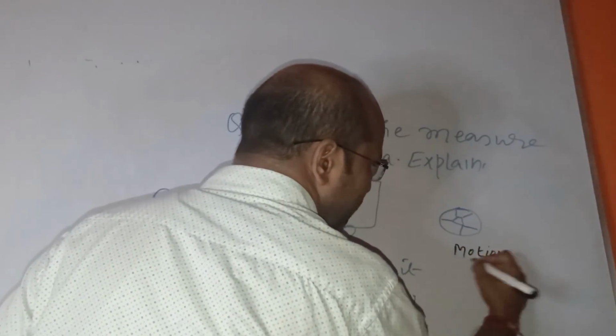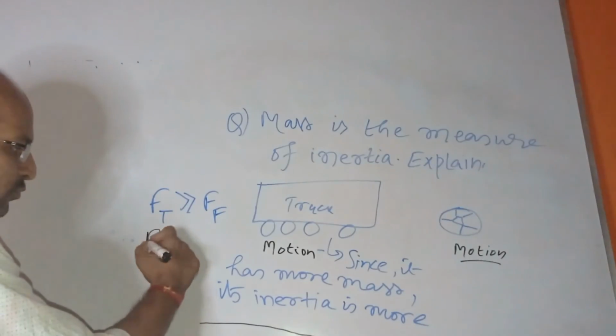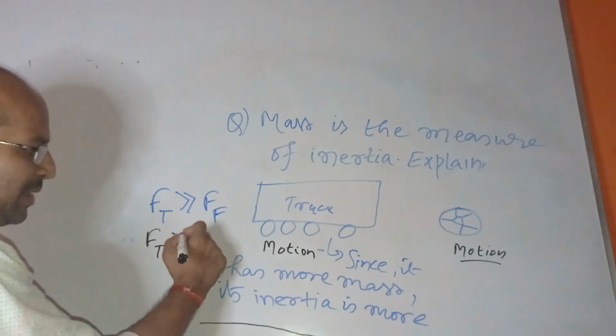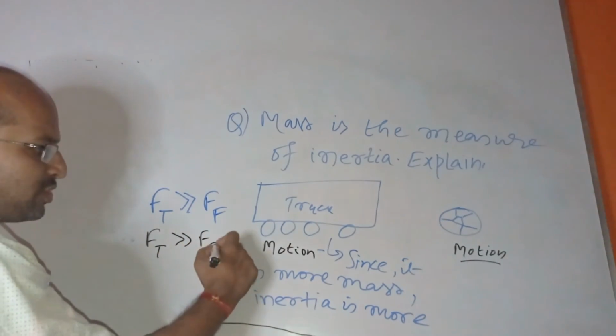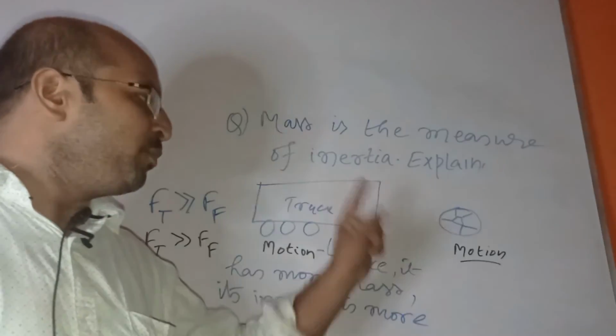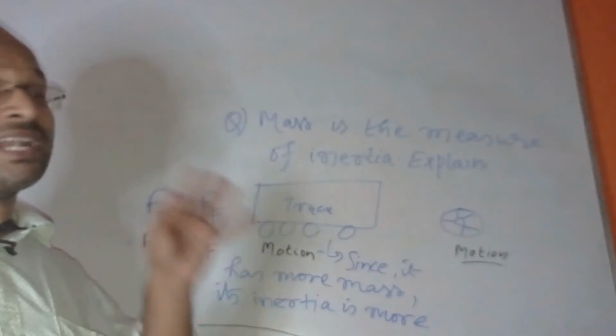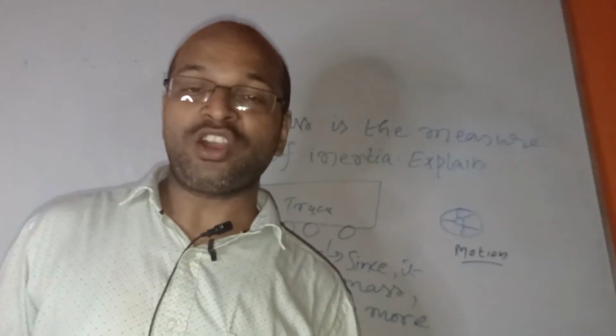Now what will happen? In which case less force will be applied? Force in case of truck again will be applied more than the force required in the case of football to change the state from motion to rest. So you can explain like this, and then you can tell that mass is the measure of inertia.